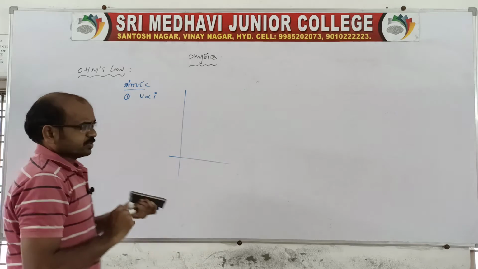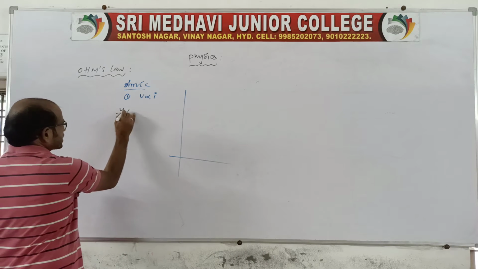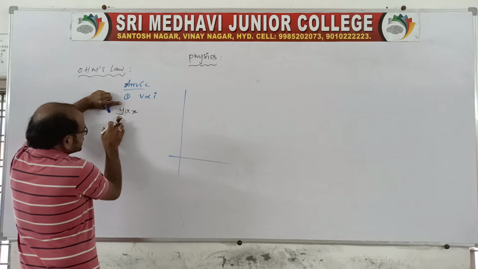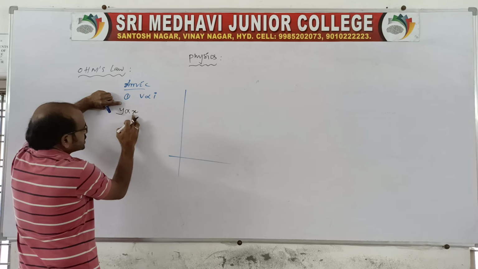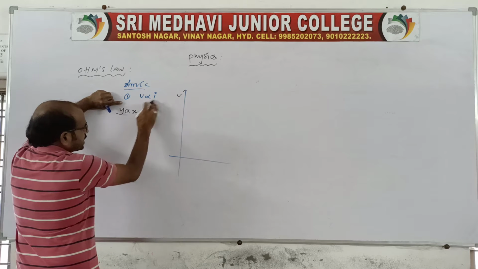Of course, we know when it is directly proportional, there will be a graph. Say Y is directly proportional to X. Here V is represented as Y and I is represented as X. So you take V on the Y axis and I on the X axis.